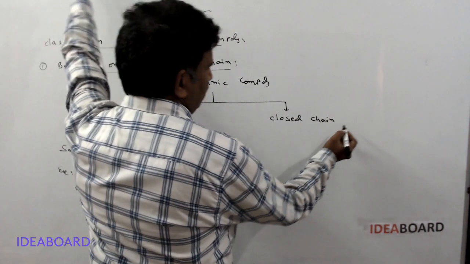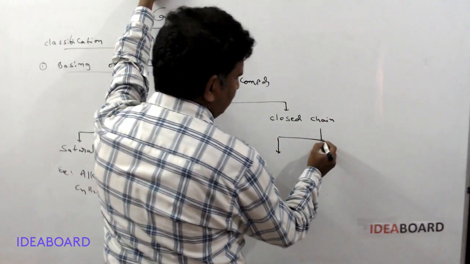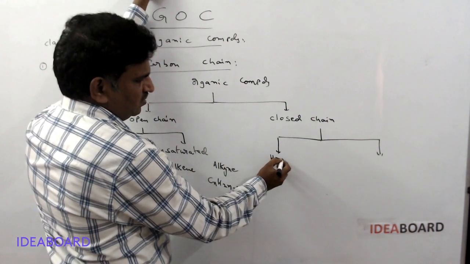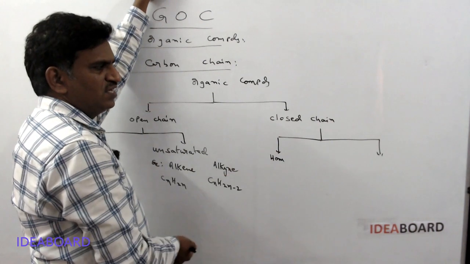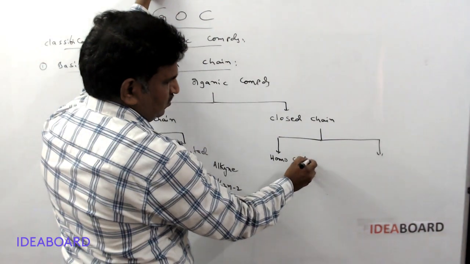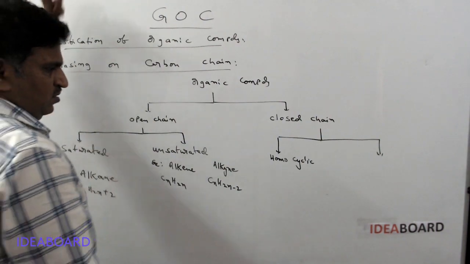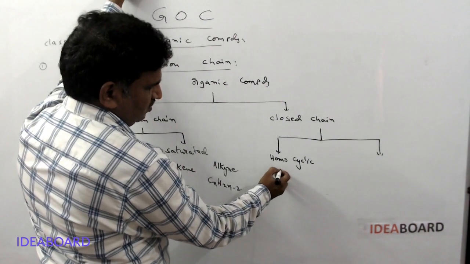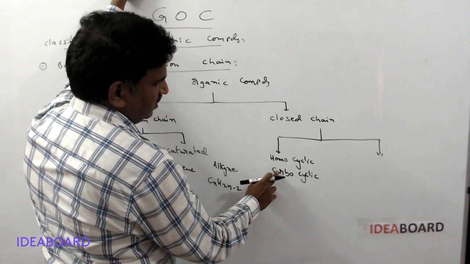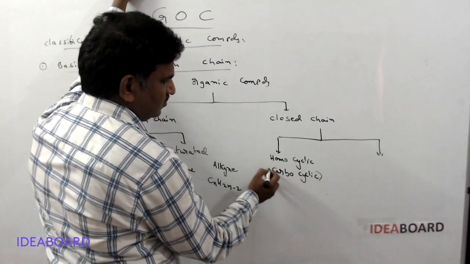And next, closed chain organic compounds. Closed chain organic compounds, also called cyclic chain organic compounds, are again two types. One is called homocyclic, also called carbocyclic organic compounds.